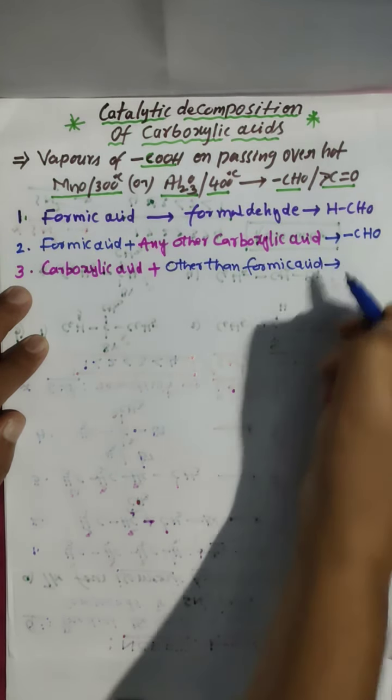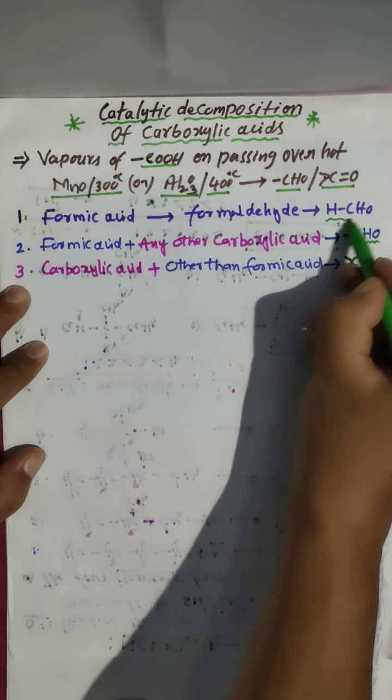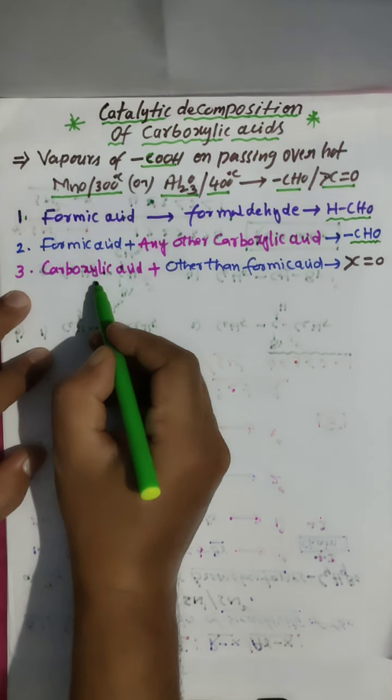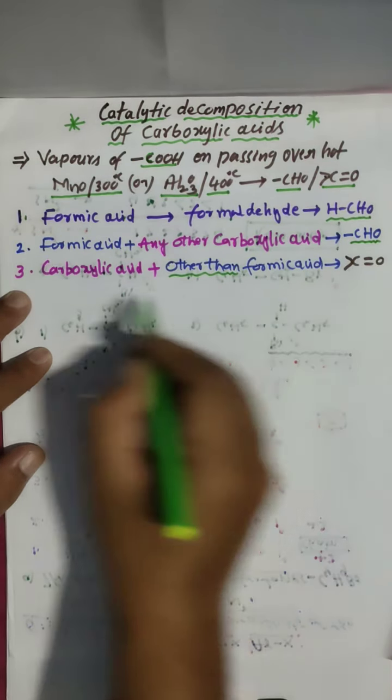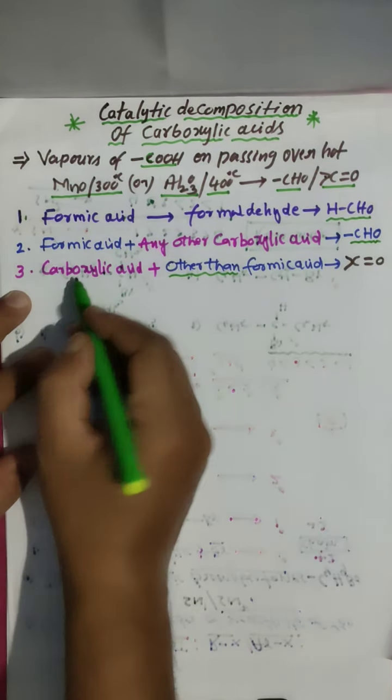Formic acid only, you get formaldehyde. Formic acid plus any other carboxylic acid, you get an aldehyde. Next, carboxylic acid other than formic acid, you should not take formic acid, for example ethanoic acid and so on, gives ketone. So if you look at these conditions, you get the respective products. This is very important, you have to remember for competitive exams what type of carboxylic acid gives which product.